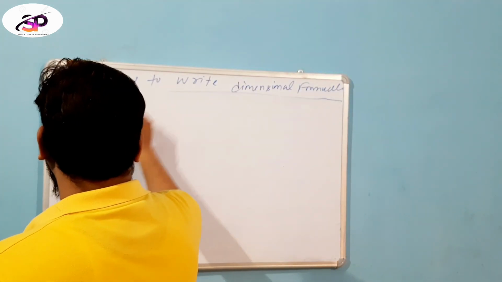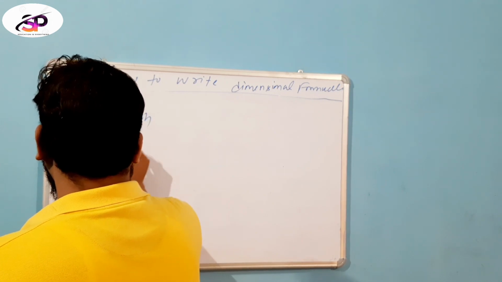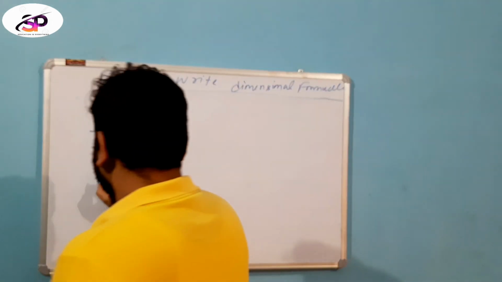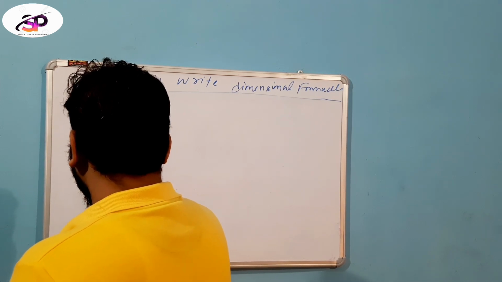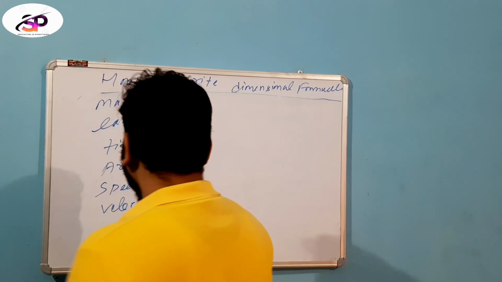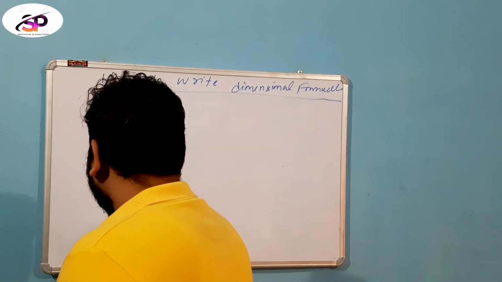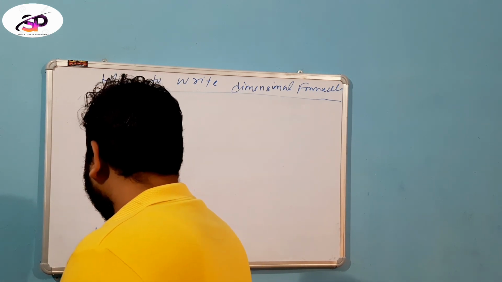Mass, length, time, area, speed, velocity, density, acceleration.